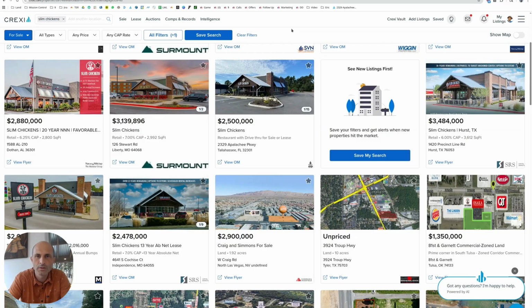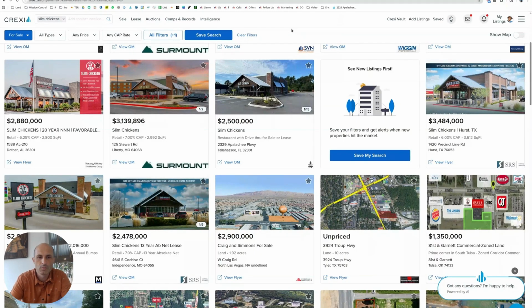It's going to be more than 200. They're going to double their number of locations. By the time you go get a property and give it to Slim Chickens, they're going to have more locations. And I think it'll just keep growing and growing, as well as some of these other chicken brands. And I think that's a beautiful thing. That's opportunity in the marketplace when real estate is happening in lots of different ways. This is a niche. It's an area that has a lot of room to run going forward.